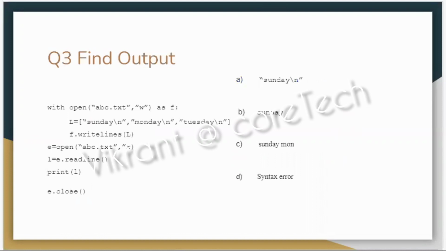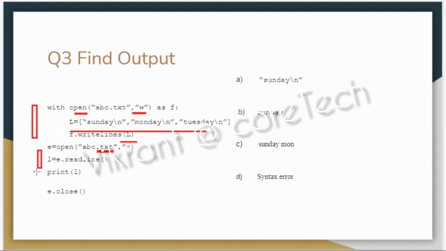Next question. Now we have something like with open, with which the file is getting opened in write mode. We have a list where I'm printing Sunday, Monday, and Tuesday in different lines using the writelines function, opening the file once again in read mode. This mode, as we know, does not require the close method.